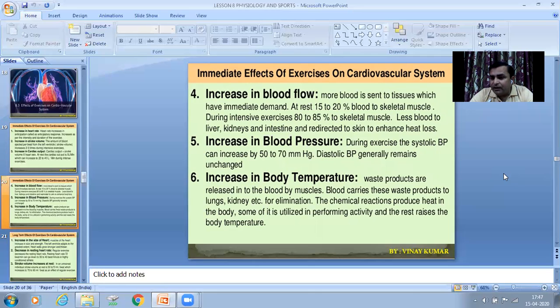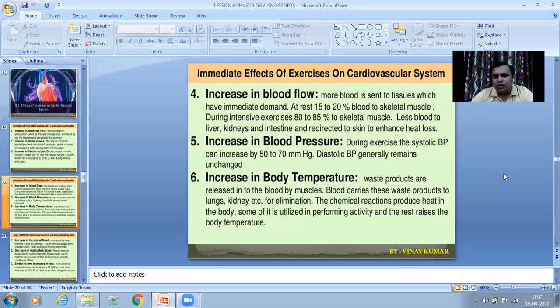But when any individual performs intensive exercise, in this phase, 80 to 85% of your total blood is supplied by the heart to the skeletal muscles. So in this phase, less blood flows towards the liver, kidney, and the intestine, and it is redirected to the skin to enhance your heat loss. Then increase in blood pressure.